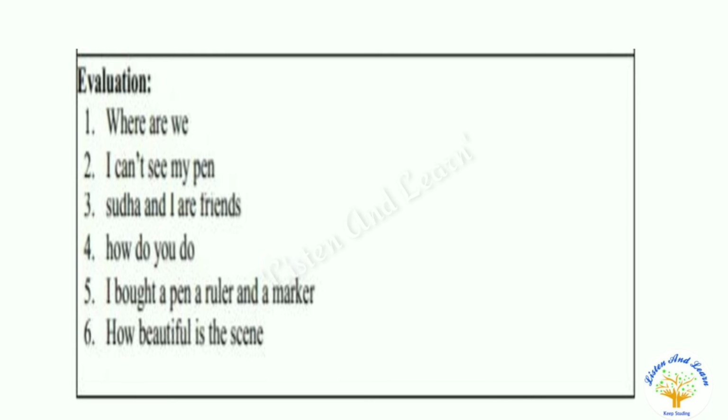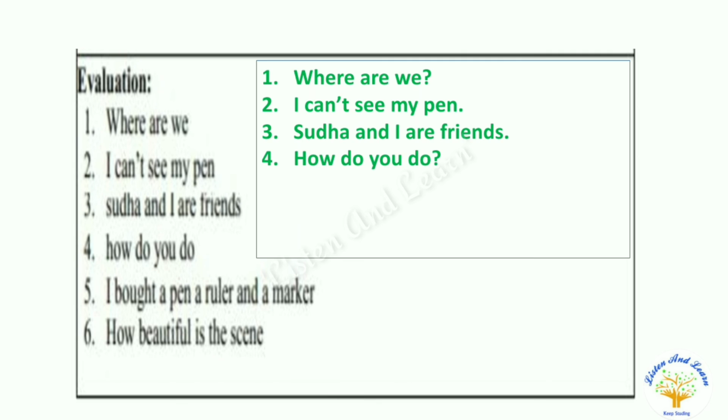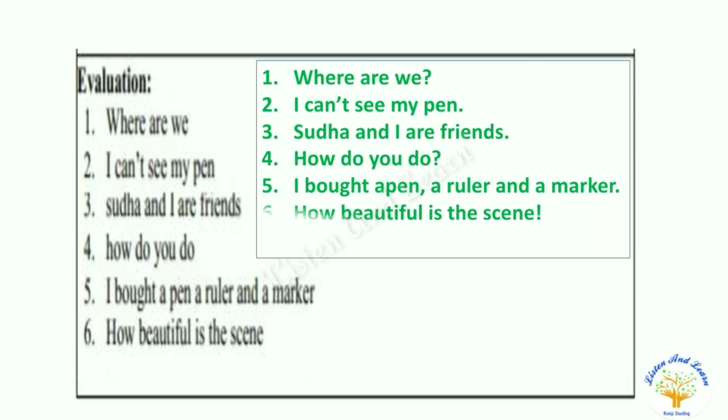In the evaluation activity, once again sentences are given and we have to put correct punctuation marks with the given sentences. Where are we? I can't see my pen. Sudha and I are friends. How do you do? I bought a pen, ruler and a marker. How beautiful is the scene!